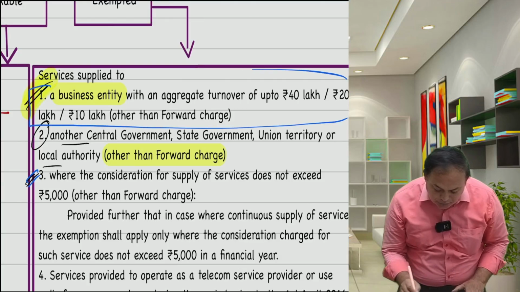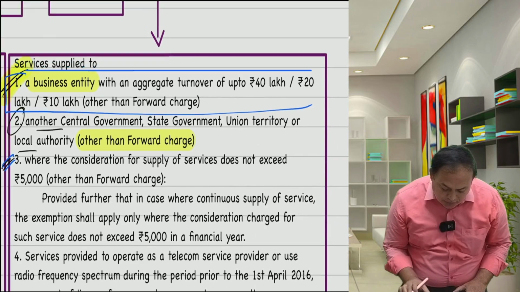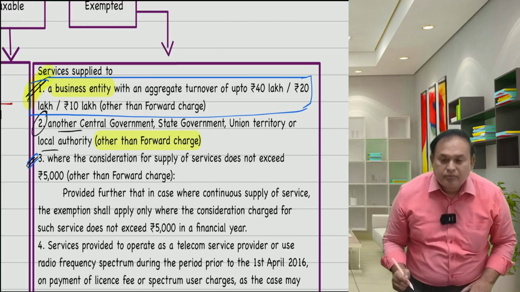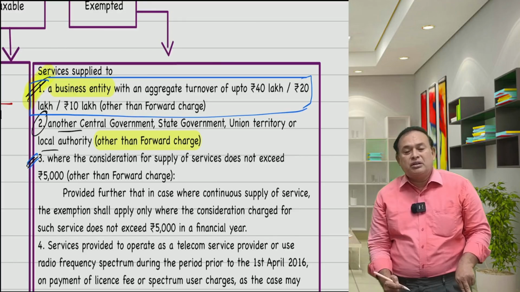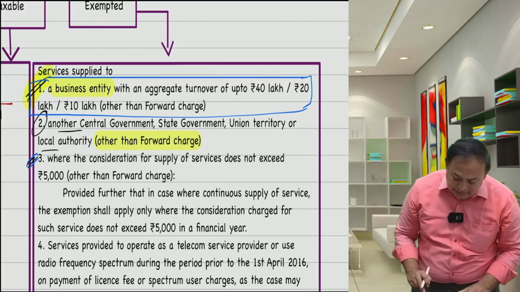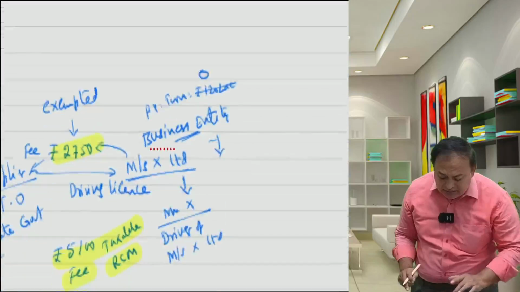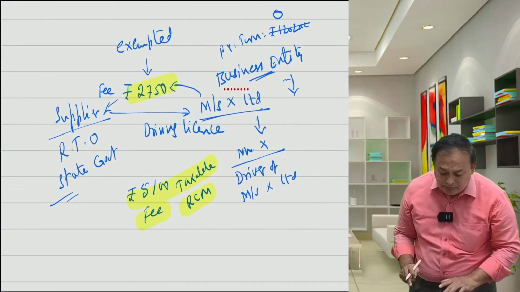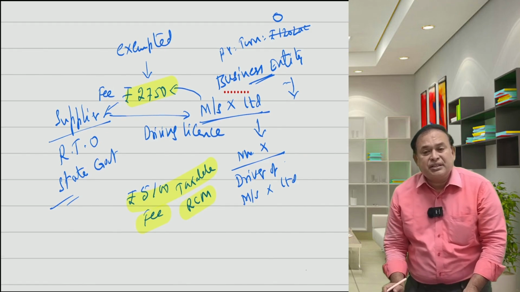In this category, you are going to fall. You are going to fall here. First point, a business entity with an aggregate turnover up to the threshold limit for registration, other than the forward charge. It is not a forward charge, no? Driving license fees, not a forward charge. Is it? If and if reverse charge.